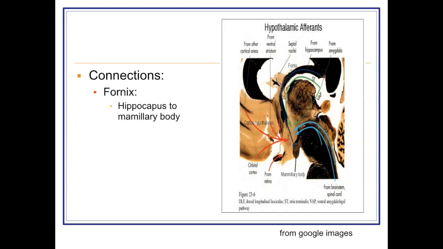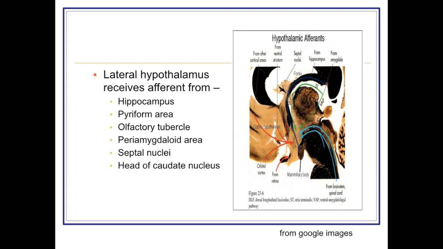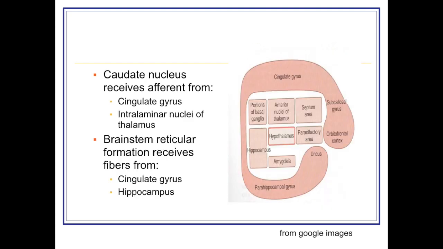Now, connections. An important connection is hippocampus to mammillary body. This is the fornix, which connects the hippocampus to the mammillary body of the hypothalamus. Second, the lateral hypothalamus receives afferent fibers from various areas of the limbic system: from the hippocampus, the septal nuclei, the piriform area, olfactory tubercle, periamygdalar area and the head of the caudate nucleus.